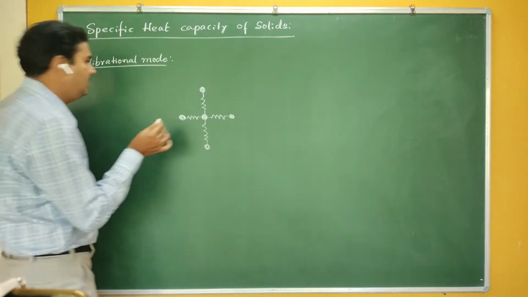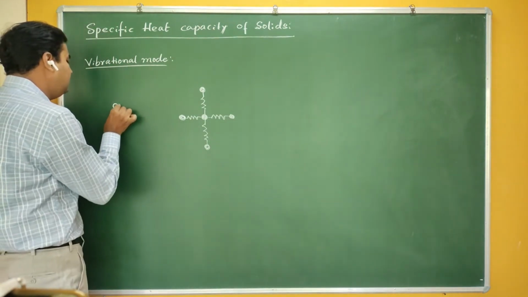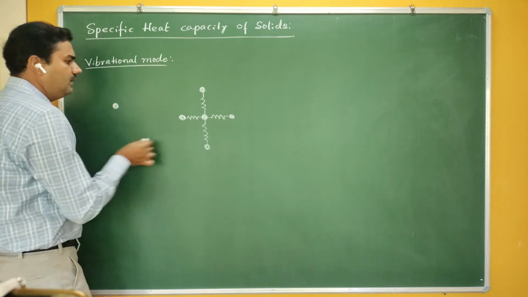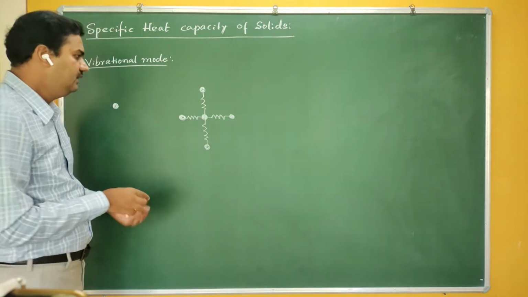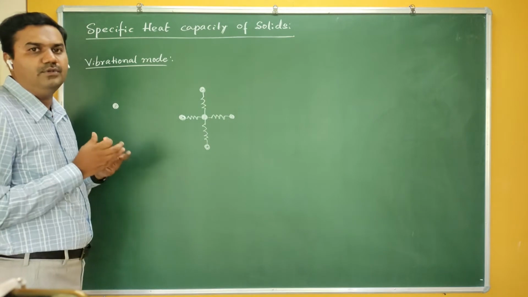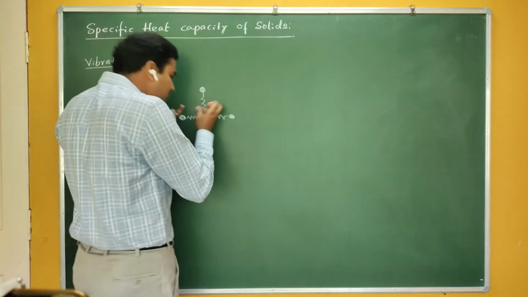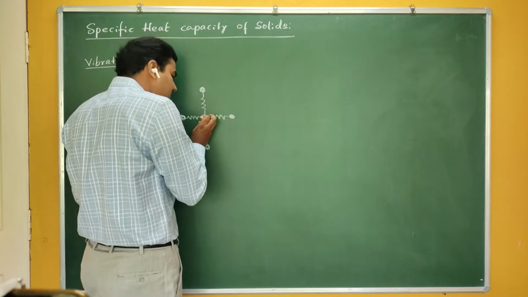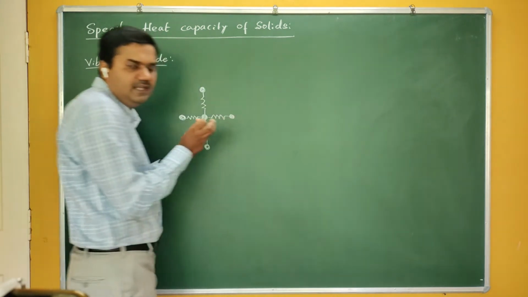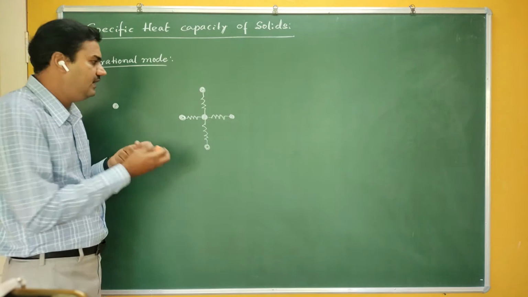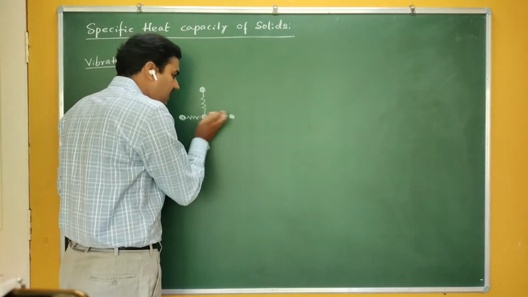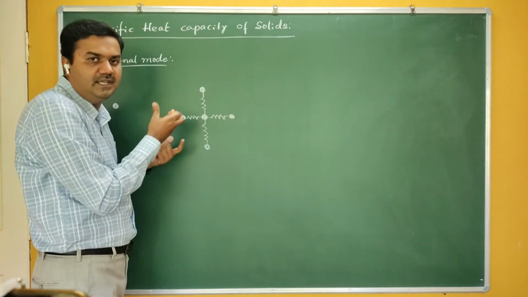If you take a single atom here, then you can see that it can have only vibrational motion. In solids, there is an interaction between the atoms, and due to that interaction a bond is created. That is the difference between solids and the ideal gas.